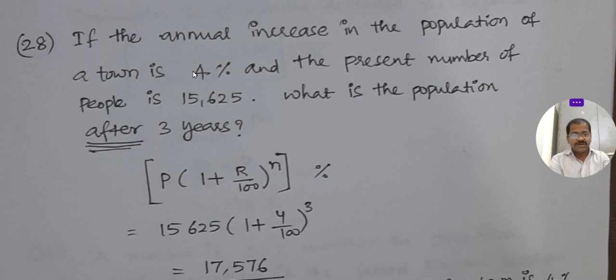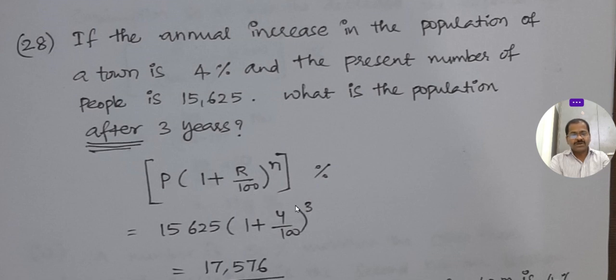The rate is 4%. R is the rate of increase, P is the present population, and n is the number of years.